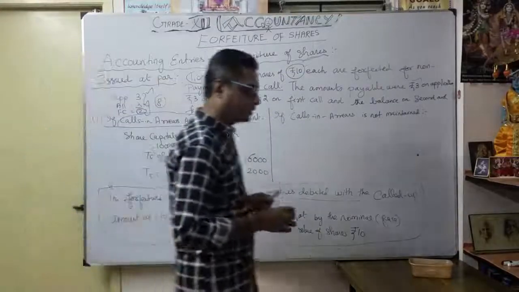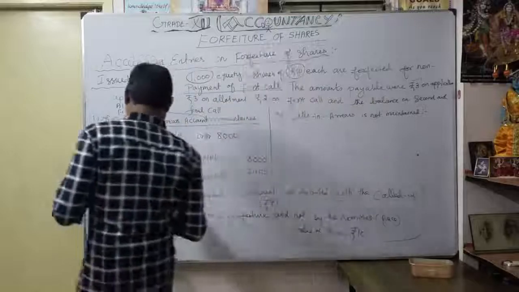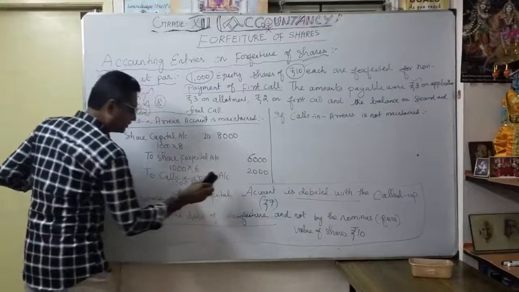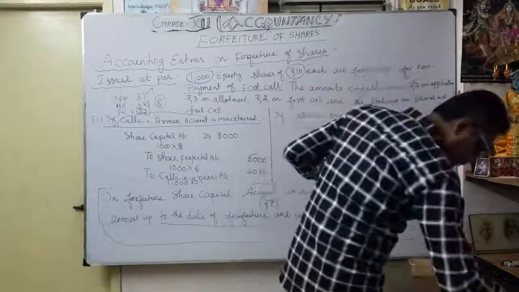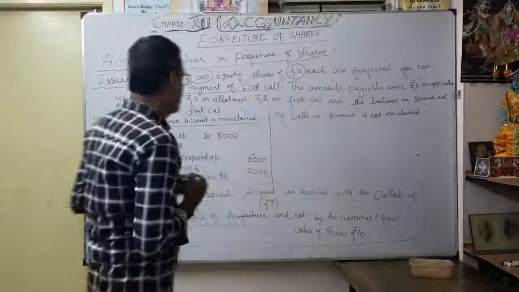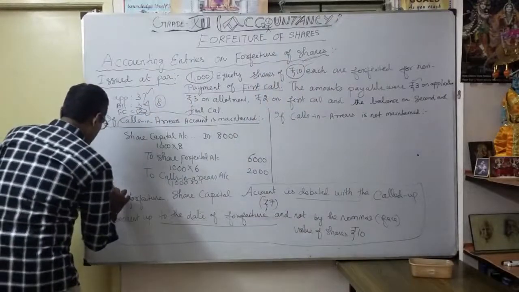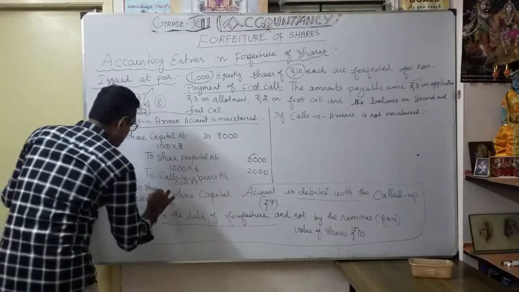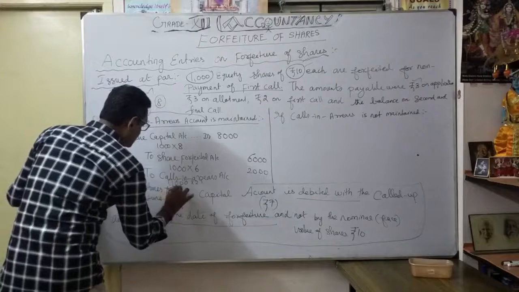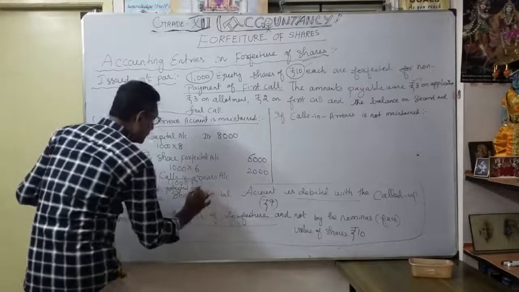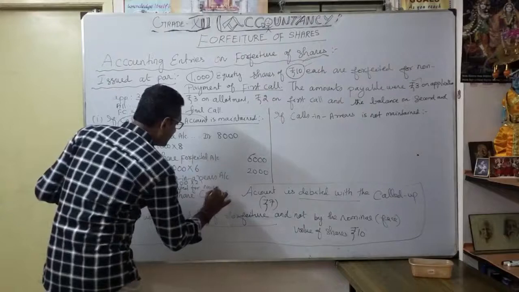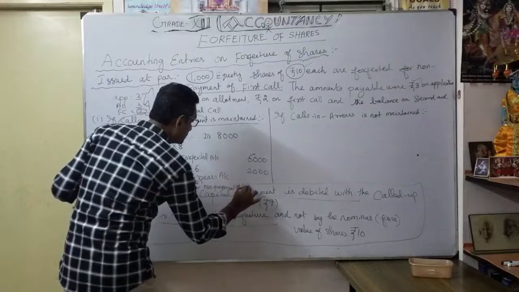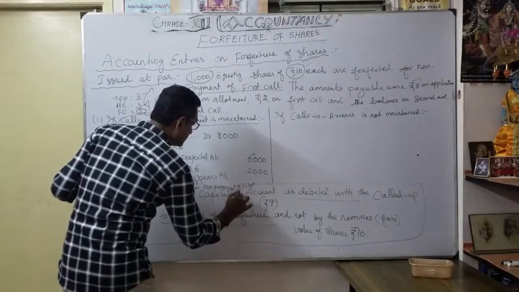So the narration we are going to write. What is the narration here? We are going to record it here: being 1,000 shares forfeited for non-payment of first call. Correct?